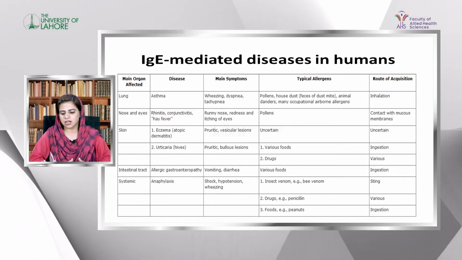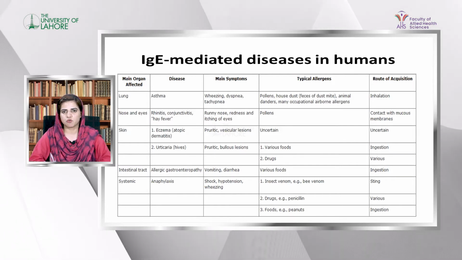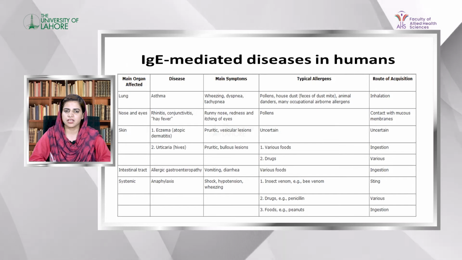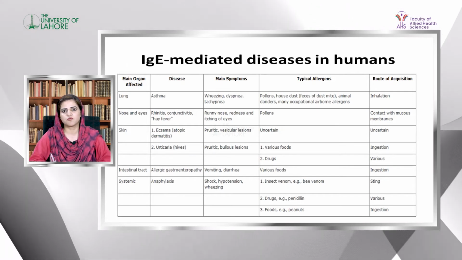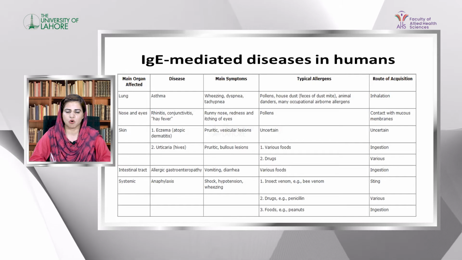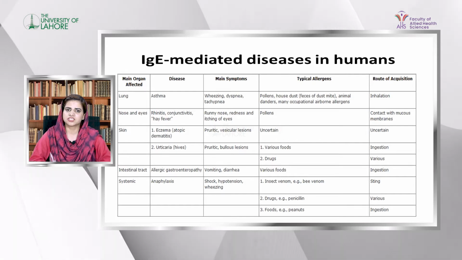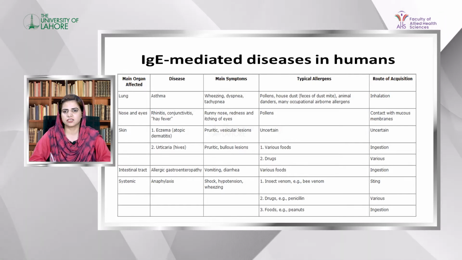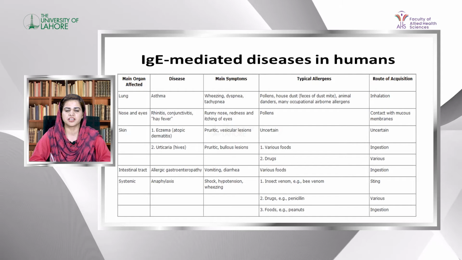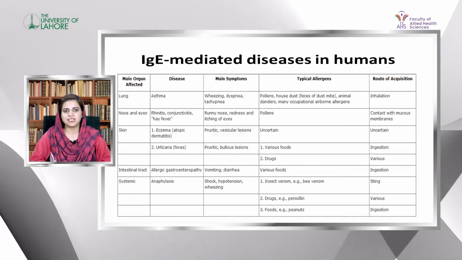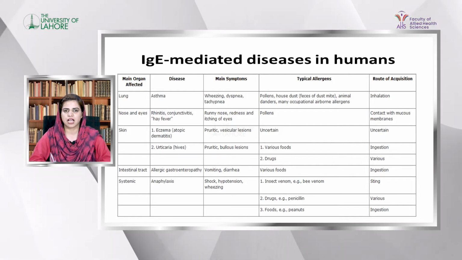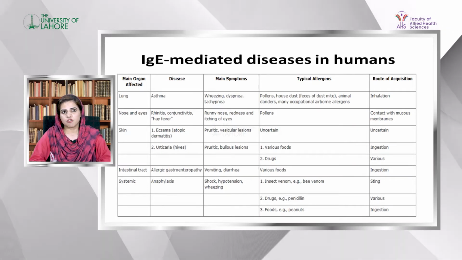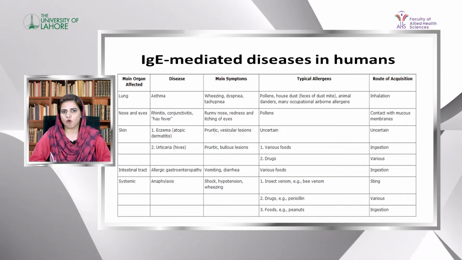There are different types of hypersensitivity diseases, also called clinical manifestations, included in hypersensitivity 1. These are classified into two types, local and systemic. In local anaphylactic reaction, different organs are involved and cause a specific type of disease. In systemic anaphylactic reaction, there is increased degranulation of mast cells within minutes, and it can cause death in a hypersensitive person.